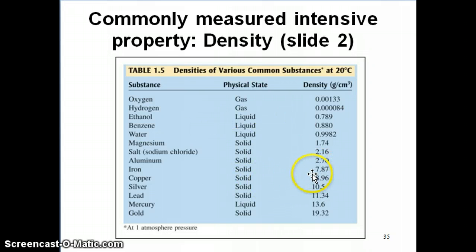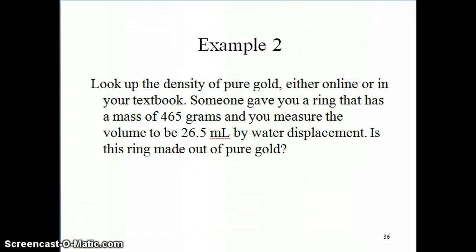It gives you a feel for how many particles you can fit in a particular volume. Of course, density is also useful because if you are able to measure its density and it has that value, it tells you that you have that particular substance. So here's an example of how density could be used to determine the identity of a substance.